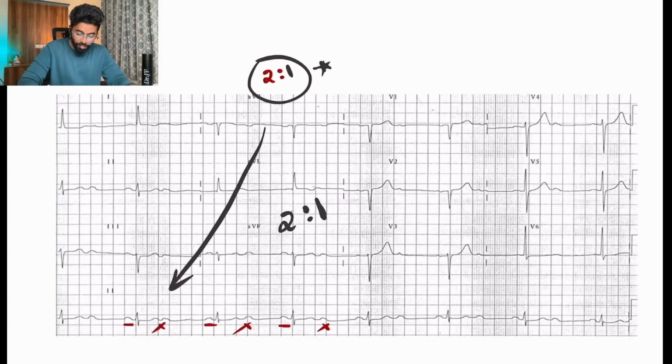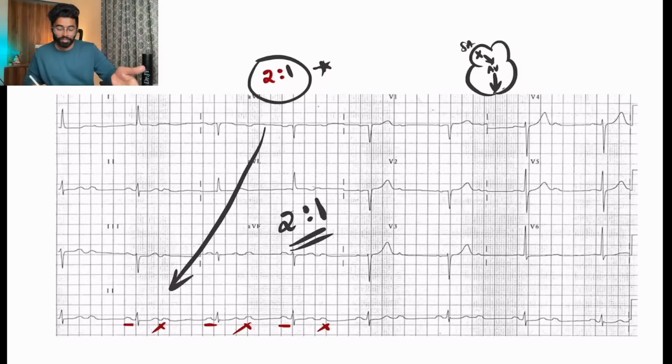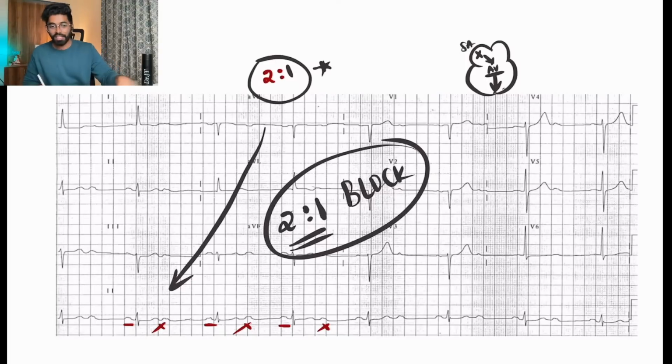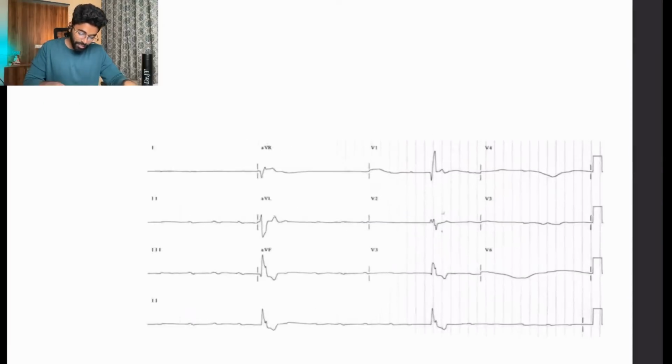So if you want the concept here, every second SA nodal wave that reaches the AV node is not being conducted into the ventricles. That is why one wave is being dropped. So the defect is in the AV nodal conduction pathway. That's why this is a 2 is to 1 block. Don't need to get confused. It's very easy. AV blocks are the easiest, right? Let's move on to the next ECG.